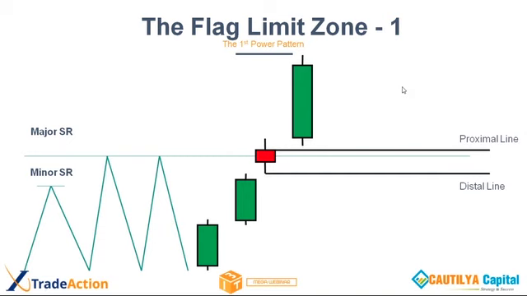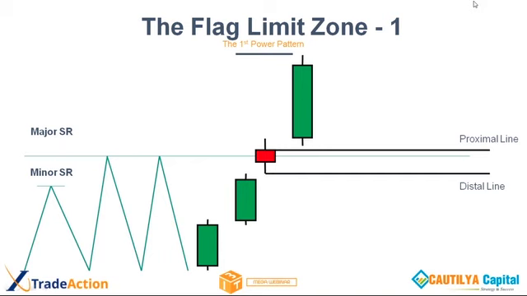Now at the major SR line, what did we form? A zone is formed. So are the SR line and zone the same? No. The zone is formed on the SR line. The zone coincided with the SR line. This is an important aspect. If you can understand this scenario well, then flag limit is very easy.